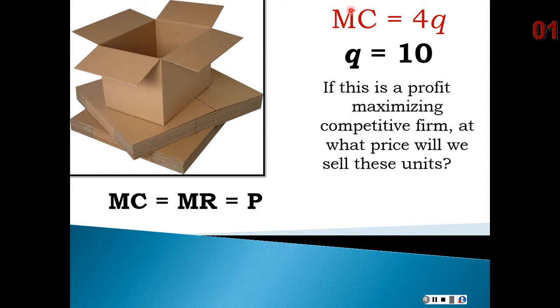And we have a function for marginal cost. So if we plug that 10 into this function, we know that at this level of output, the marginal cost would be 40, which would also be the price at the profit maximizing level of quantity. Now that's not to say that marginal cost always equals price, but only at the profit maximizing level of quantity. And of course, marginal revenue always does equal price for the competitive firm.